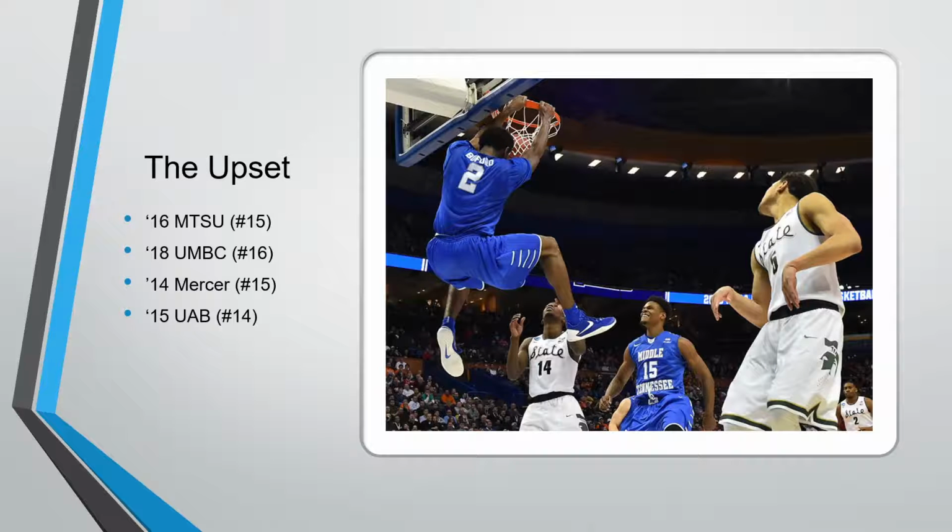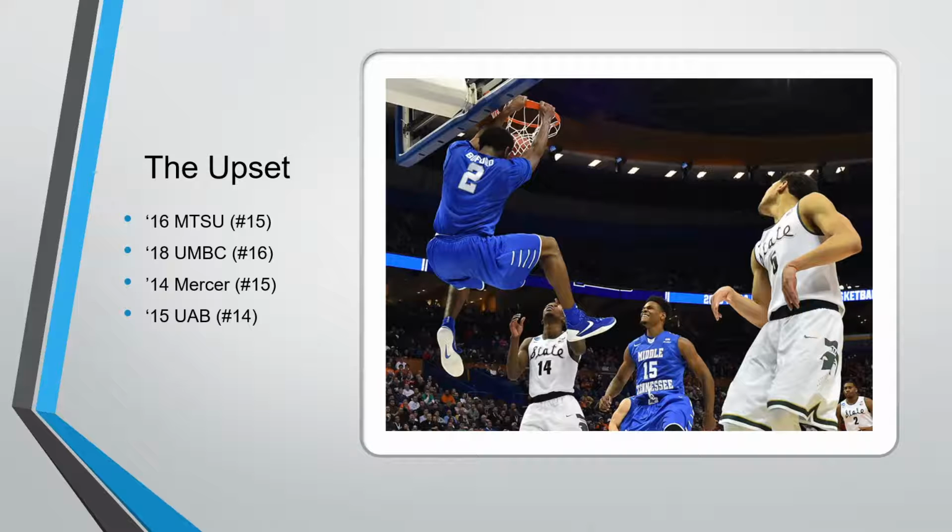Often you have these big major schools against these, no offense, no name lower D1 schools that are the automatic qualifiers from their given conferences. But the upsets are what makes it all worth it, right? Everyone remembers, for example, MTSU in 2016, UMBC in 2018, Mercer upsetting Duke, UAB over Iowa State. Everyone remembers those games, right?